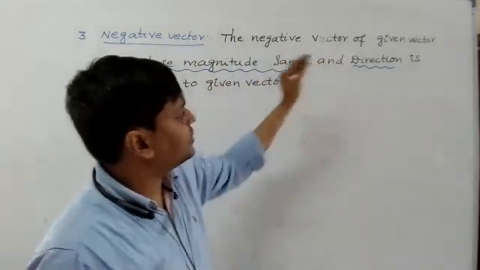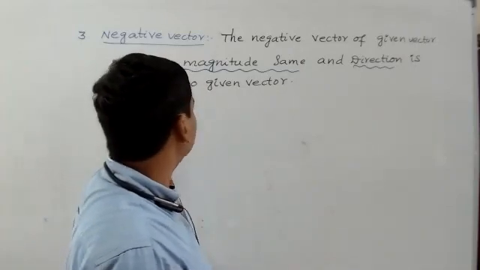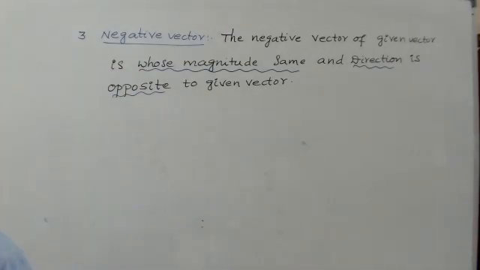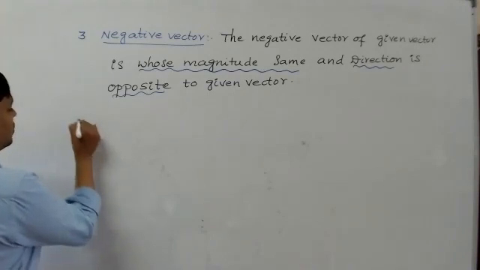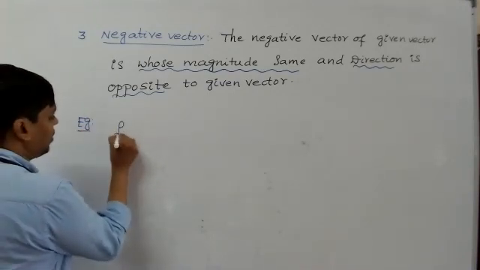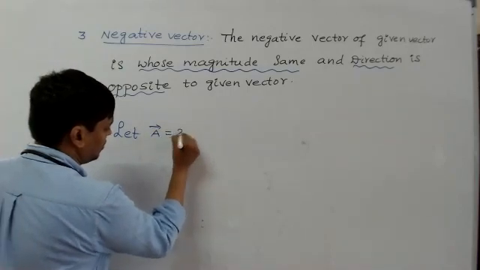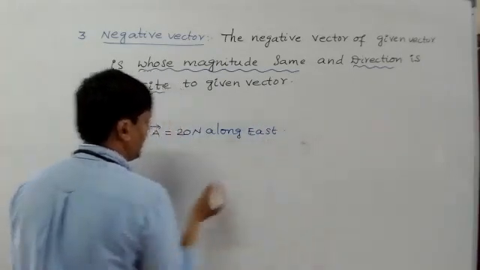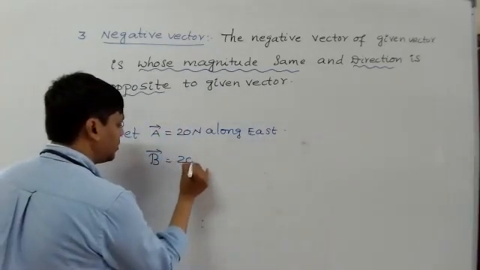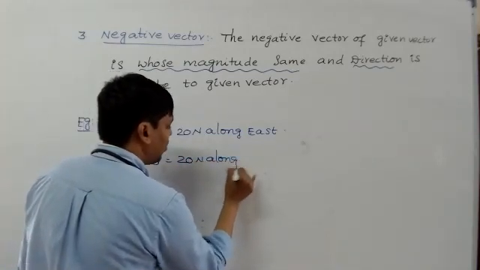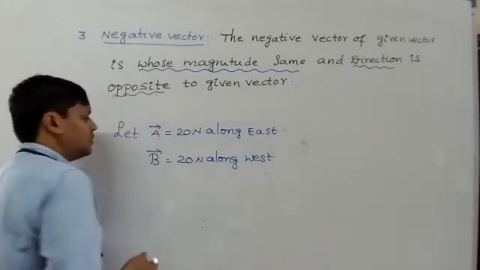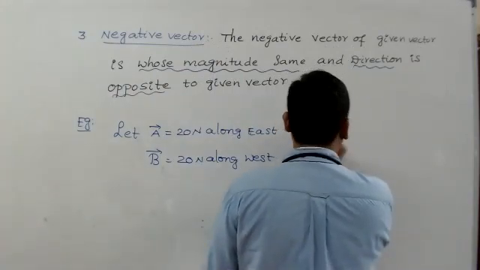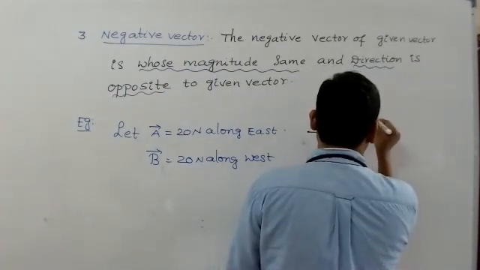The negative vector of a given vector is one whose magnitude is the same and direction is opposite to the given vector. Now see one example, so you understand clearly. Let A bar be 20 newtons along east, and B bar 20 newtons along west. Geometrically, east means like this, it's A bar, magnitude 20.